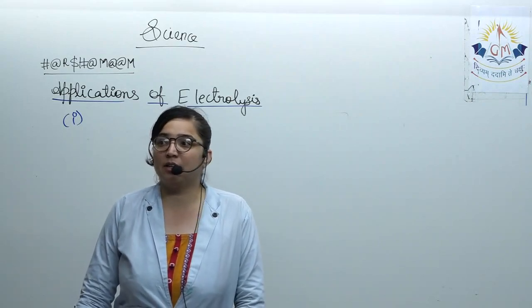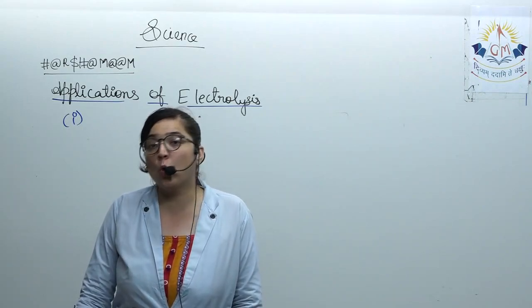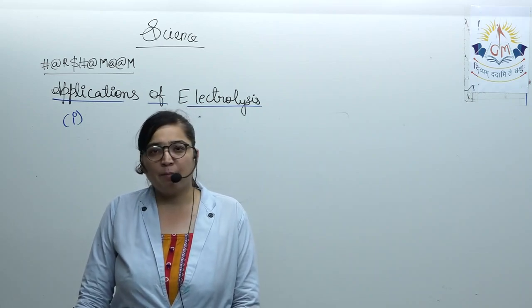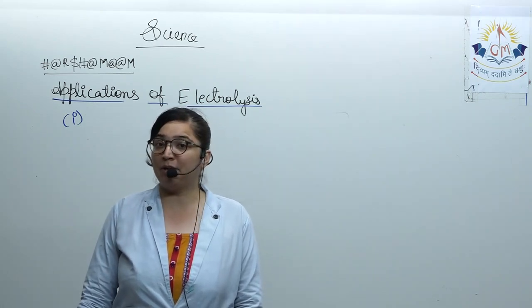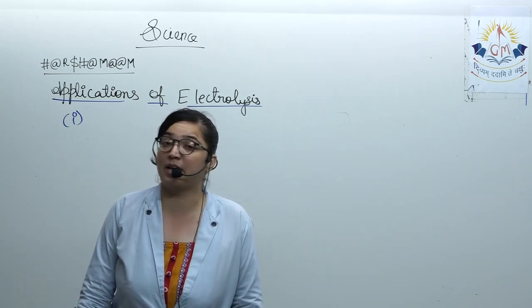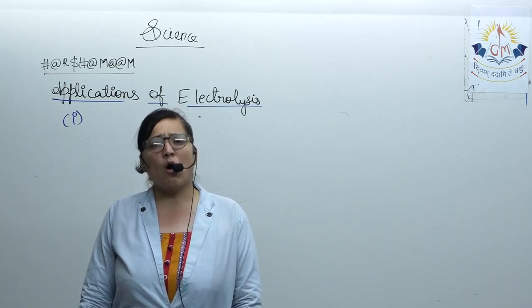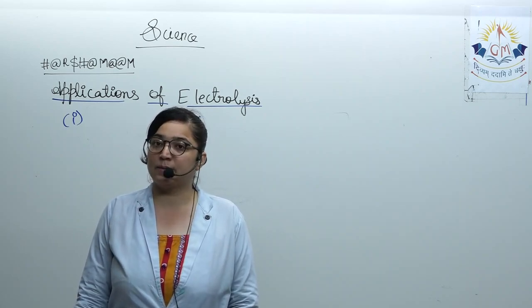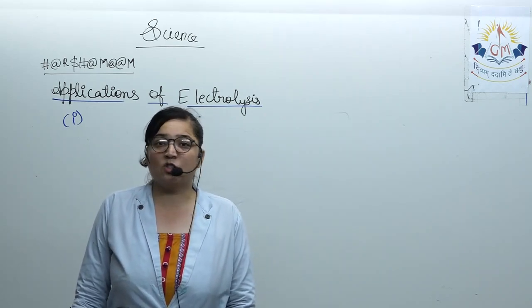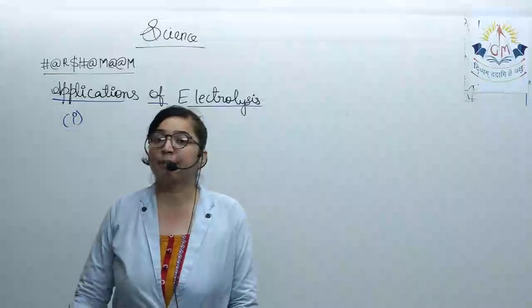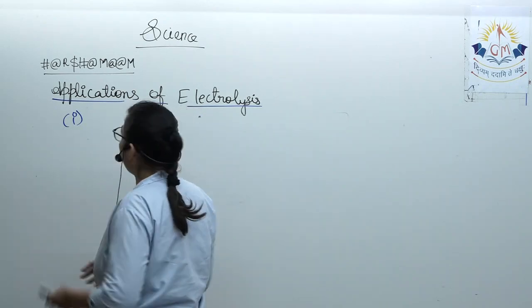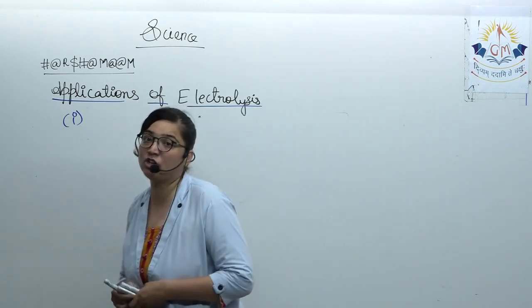Metallurgy is the process by which we get the pure metal from ore, and with the help of electricity, when we are able to extract metals from their hydroxides, chlorides or oxides, it is ultimately a boon to us. So electricity is used even for obtaining metals. So the next application of electrolysis is the extraction of metals.